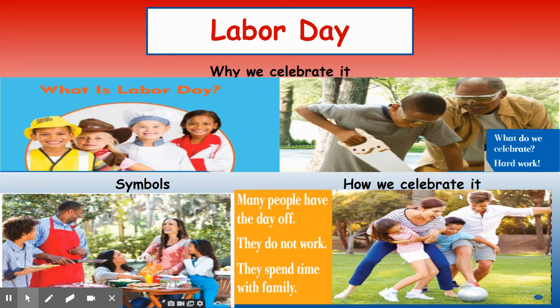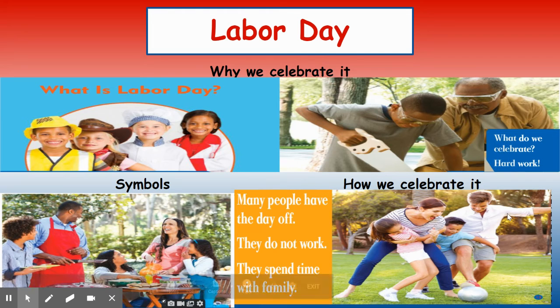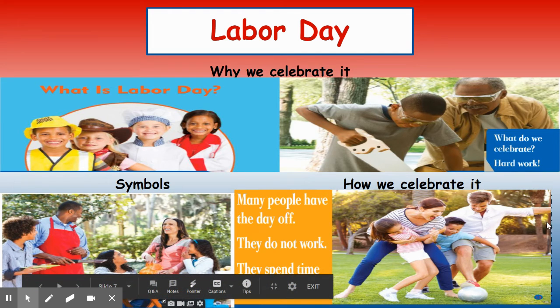Labor Day is another national holiday. It's celebrated because we're celebrating all the hard work that we do. And a famous symbol for Labor Day is people enjoying their families, resting, cooking, having fun with their families.